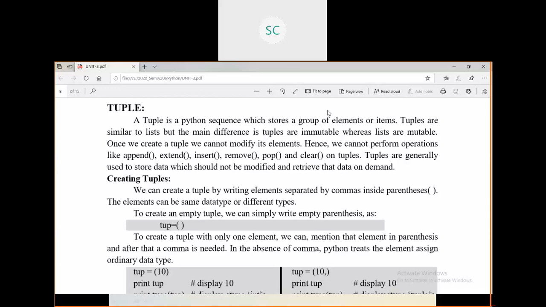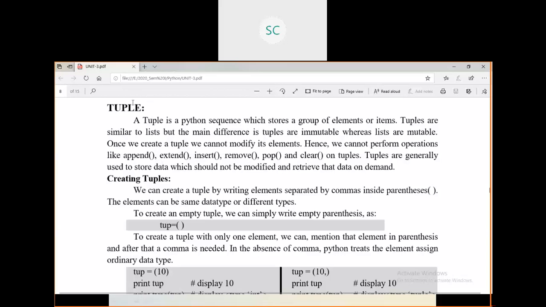Here a tuple is also used to store a group of elements, but with a small difference compared to the list. These tuples are immutable. Immutable means once you declare a tuple, you cannot change the values in it. Not only changing, you cannot update it either. You cannot append elements to a tuple, you cannot insert, you cannot remove from that tuple, you cannot pop, and you cannot clear that tuple. These operations you cannot perform on tuples.